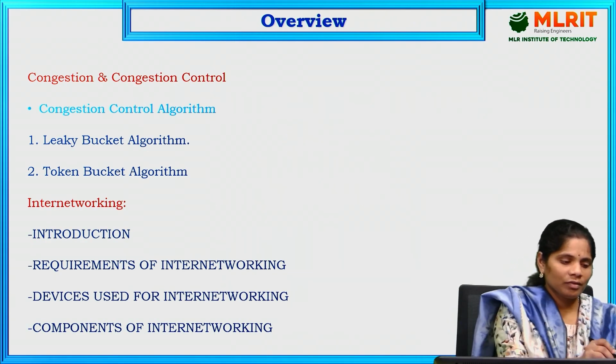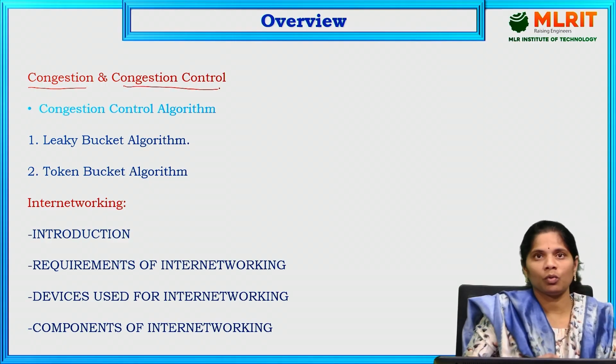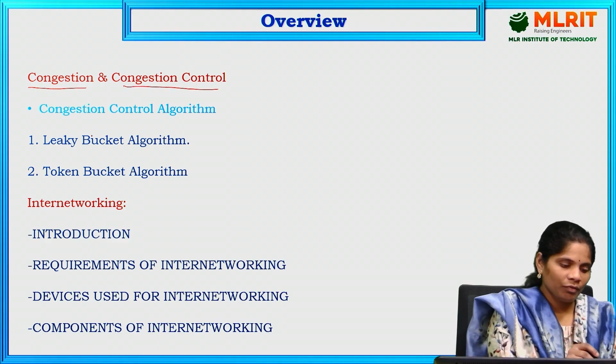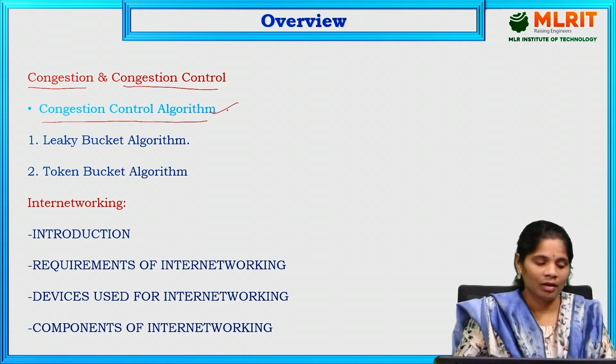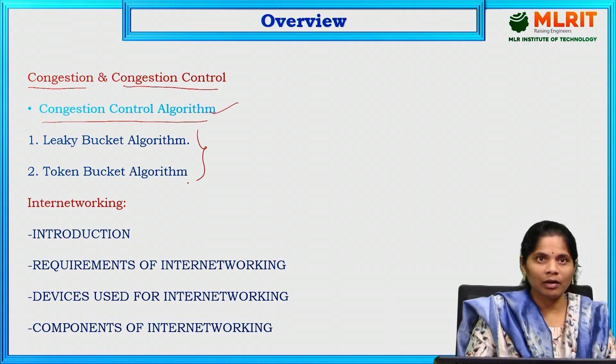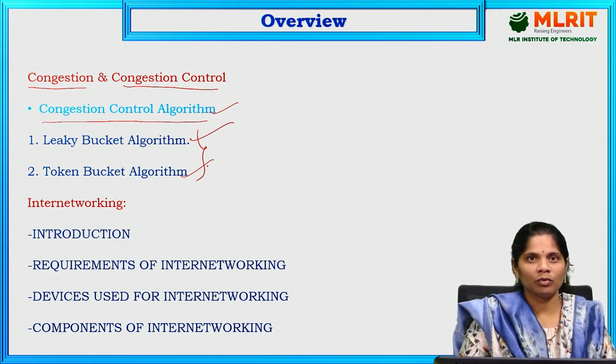First, we discuss what is congestion, and next what is congestion control. Then we discuss the different congestion control algorithms to overcome congestion. There are two types of congestion control algorithms: the leaky bucket algorithm and the token bucket algorithm. These two we are going to discuss today.